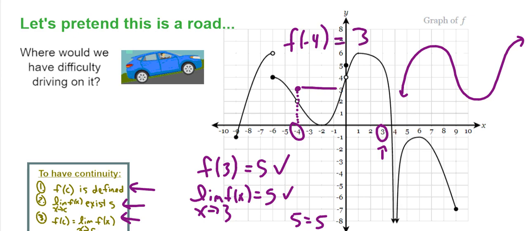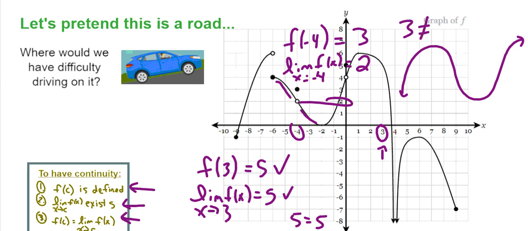That would be 3. But if we were to talk about the limit, so we're going to do this again. If we did the limit of this function as x is approaching -4, we'd be like, well, we have a limit, right? Approaching this way, approaching that way. We are definitely approaching 2. So that has a value at -4. It has a limit, but these two aren't the same. And that's why it's not continuous at that point.